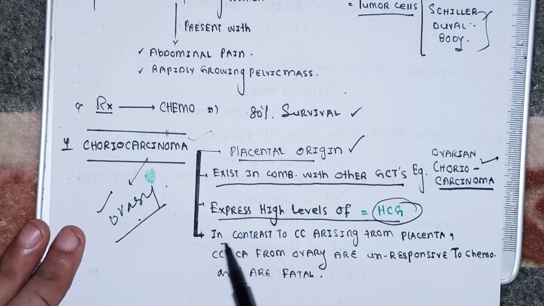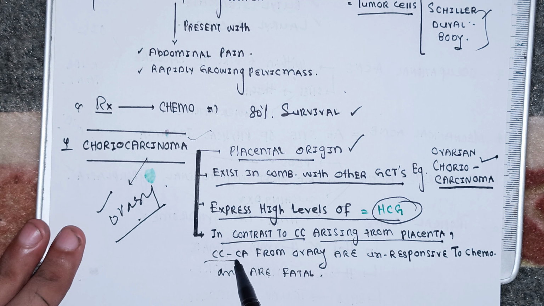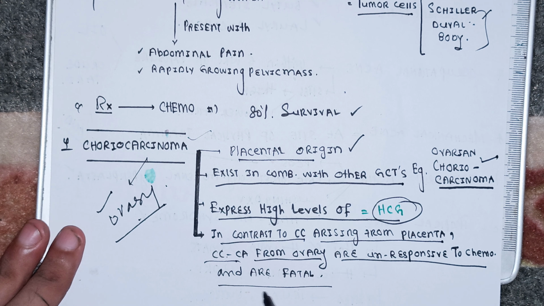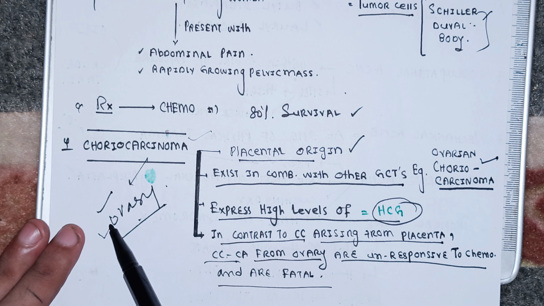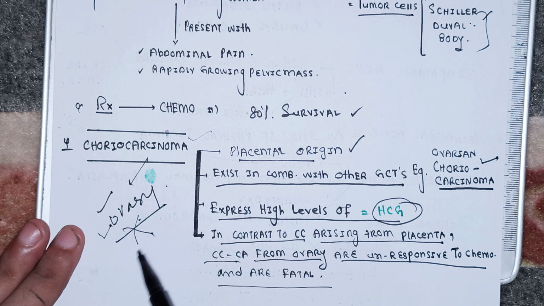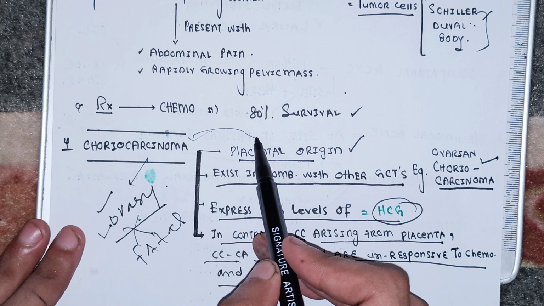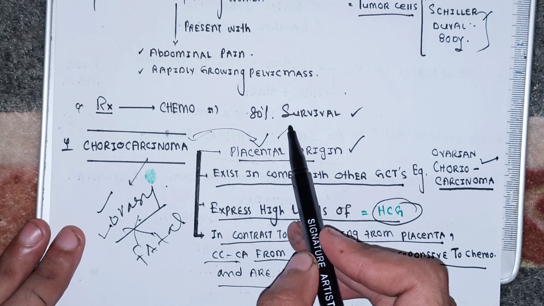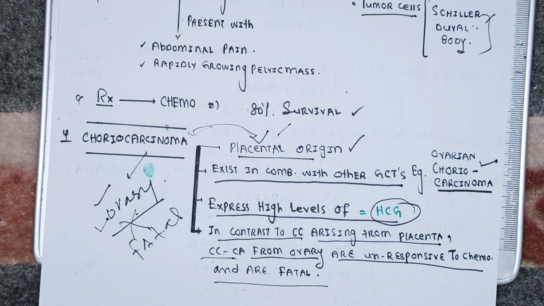And in contrast to choriocarcinoma that arises from the placenta, the choriocarcinoma which arises from the ovary is unresponsive to chemotherapy and is fatal. So the choriocarcinoma that arises from the ovary is not responsive to chemotherapy and it is very much fatal. Okay, but the choriocarcinoma that arises from the placenta is responsive to chemotherapy and it is not that fatal. Right, so that's all about the germ cell tumors, beta.